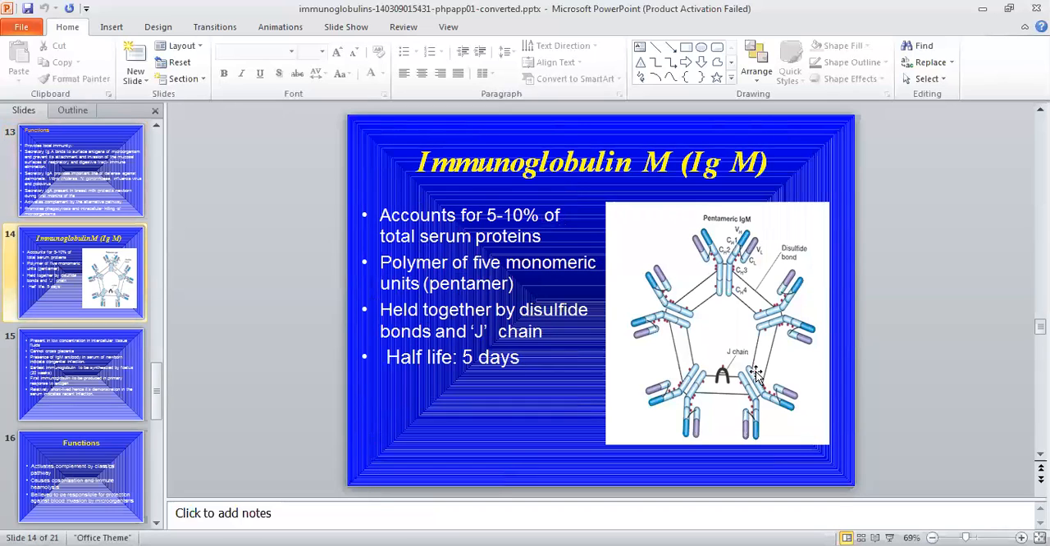Next one is IgM. The IgM is pentameric in nature, meaning five monomer units of immunoglobulins are joined to each other to form an IgM. The total serum contains 5 to 10% of IgM. These monomeric units are joined to each other by disulfide bonds, and these disulfide bonds are produced by cysteine amino acid. And the half-life of this IgM is 5 days.